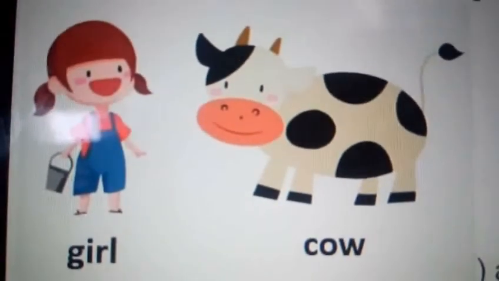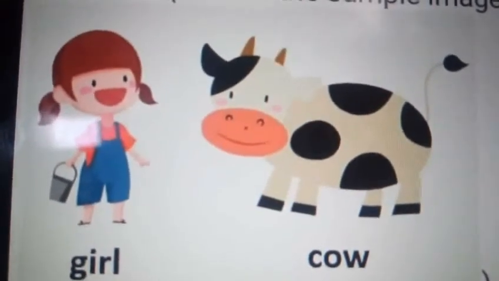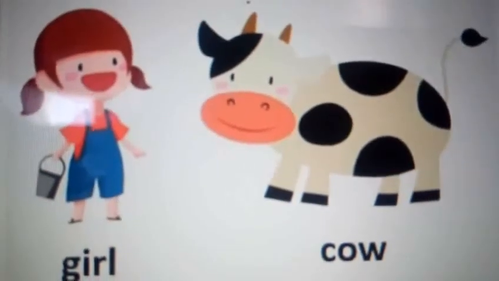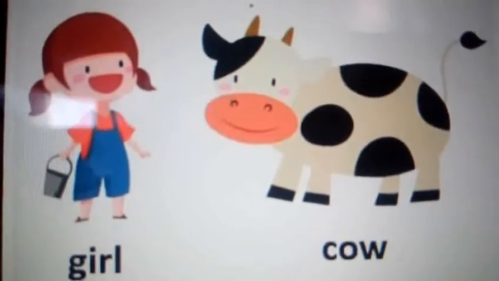We should not hit the cow with sticks. We should not hit, okay? I see many cows in my home, children. Near my village there are many cows. So this is the sample picture to draw. You have to think and draw in your notebook now, okay?